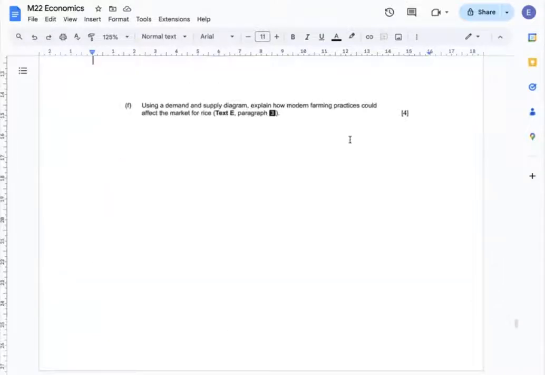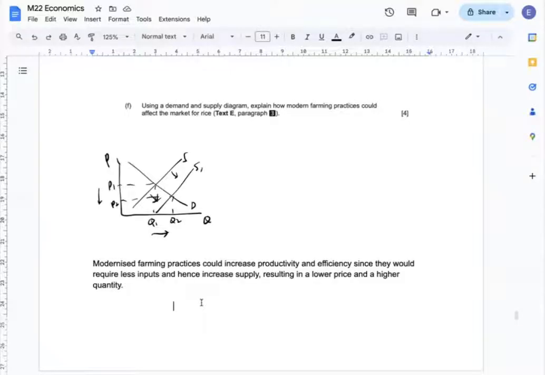Question F. Using a demand and supply diagram, explain how modern farming practices could affect the market for rice. Modernized farming practices could increase productivity and efficiency of production, since they would require fewer inputs and provide more ease of production. So it's going to increase supply, resulting in a lower price and higher quantity available.